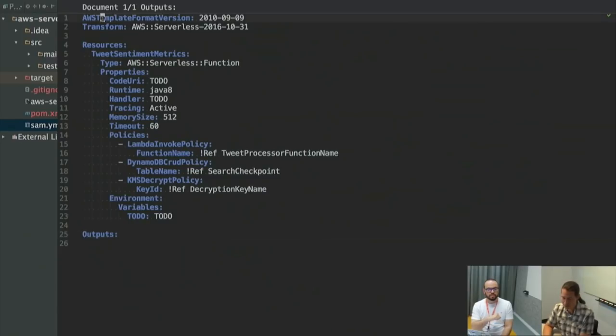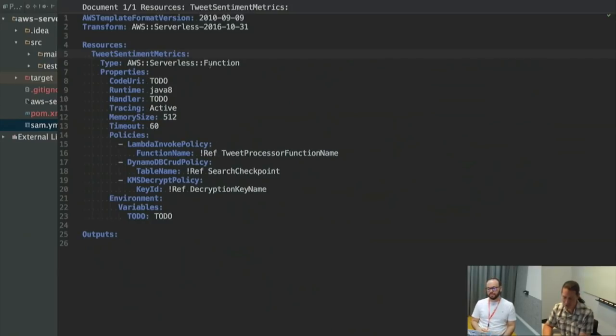So this is the CloudFormation template version, and then to use SAM, you add this transform saying AWS serverless. From there, it's fairly standard CloudFormation. However, SAM adds a lot of really nice extra features that are very friendly for serverless applications. So I have one resource in this app right now. It's just a single function.